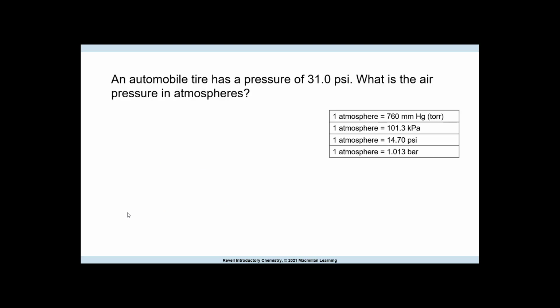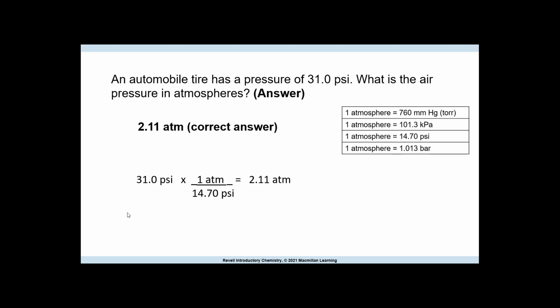Let me just jump into this one. An automobile tire has a pressure of 31.0 psi. What is the air pressure in atmospheres? You have the conversion there. I did one of these only, and the rest I just provided the answer, because by now you should be able to figure this out, just given the conversion. And it is 2.11 atm.